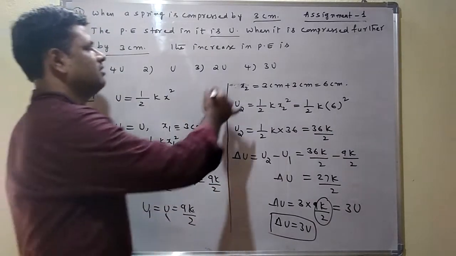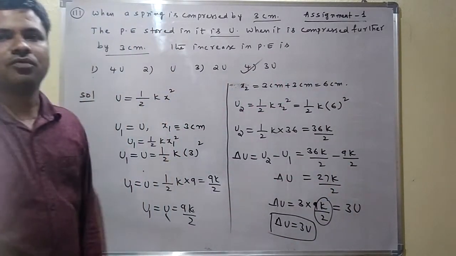How much are we getting here? 3u. So which option is correct here? The fourth option is correct here.